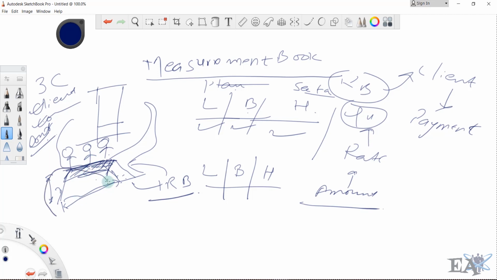These things will be recorded temporarily at the site in a book called the measurement book, or at the site we call it the MB. The measurement book contains the information or the quantity of the work done at the site that is not available in the drawing. It is not necessary that what you have to measure is unavailable in the drawing. It might be available in the drawing, so you might get the information from the drawing as well.